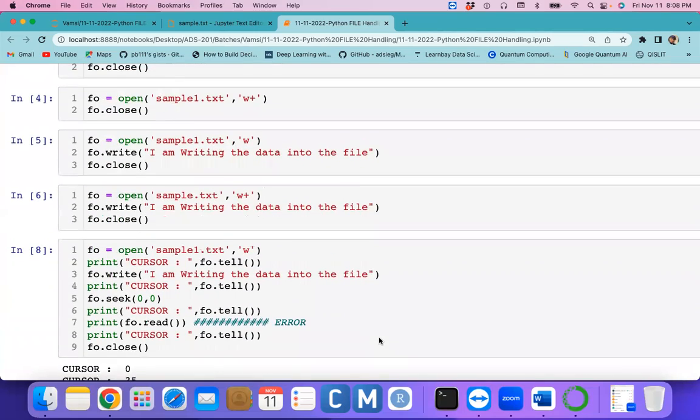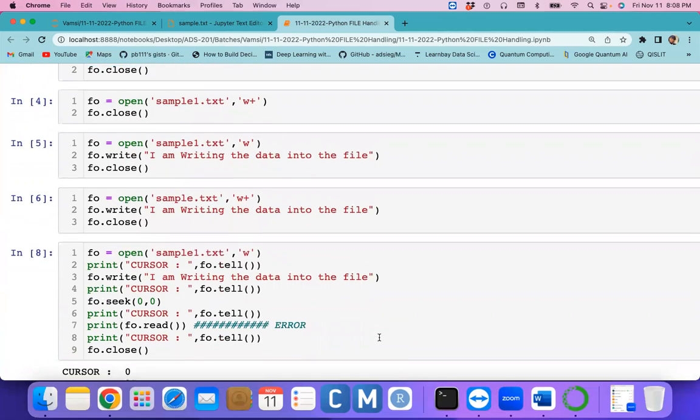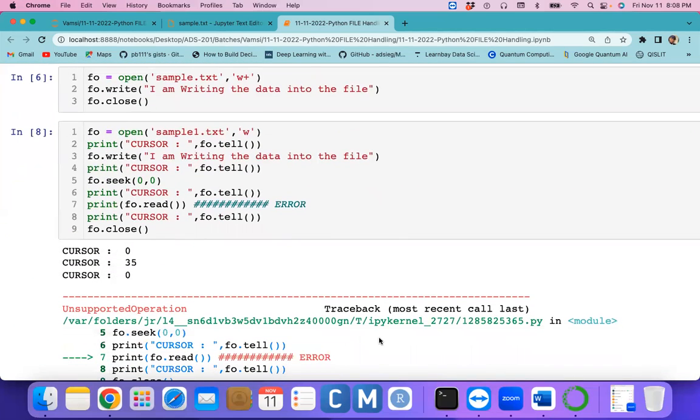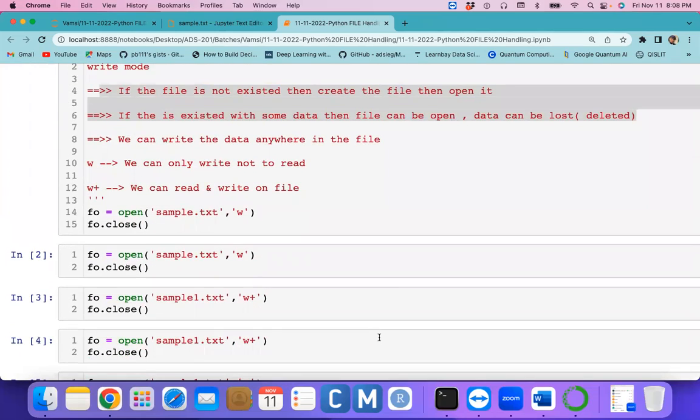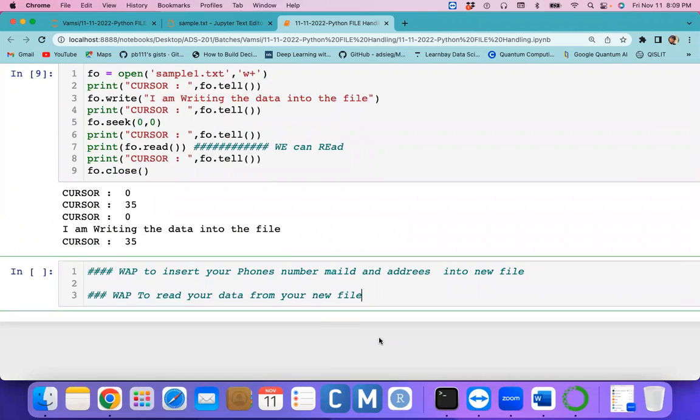Why am I not explaining append mode and read mode this time? I can explain it, but you could not understand what is happening in the backend in a proper way. If you practice this example and do this assignment, then when I explain append mode and read mode, within a few minutes we can understand. Hopefully you got my point.